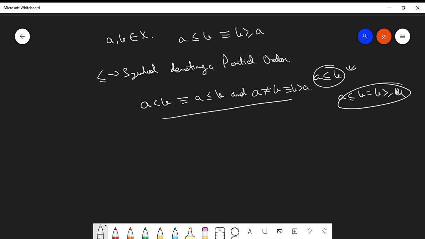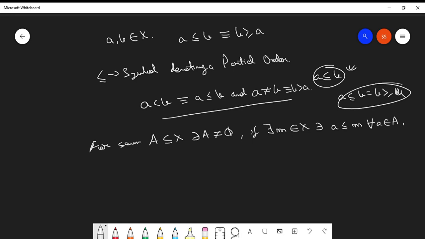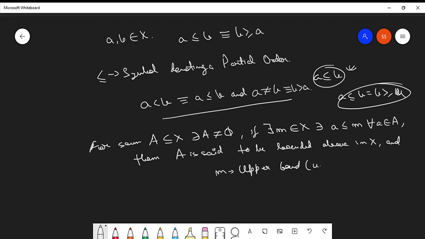For some non-empty subset A of X, if there exists some element M which belongs to set X such that A is related to M by that partial order for all the elements of the subset A, then A is said to be bounded above in X, and M is said to be the upper bound, also denoted as U.B. of A in X. Clear?